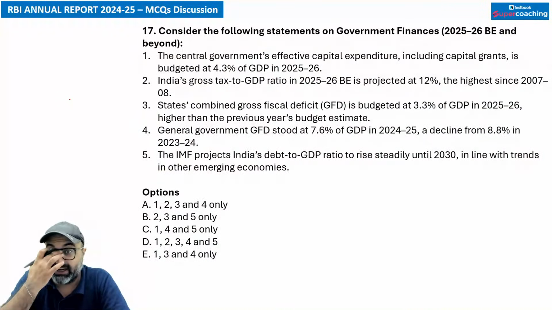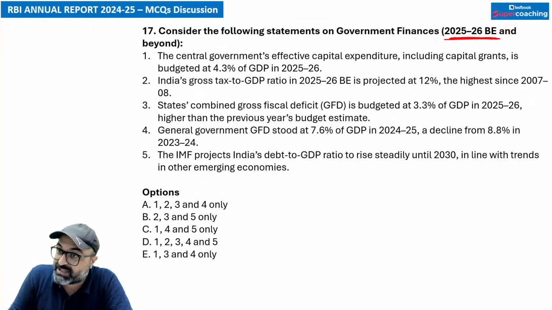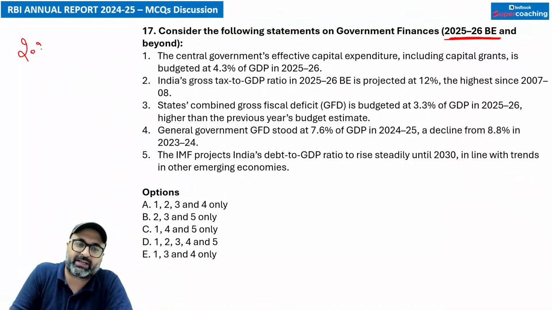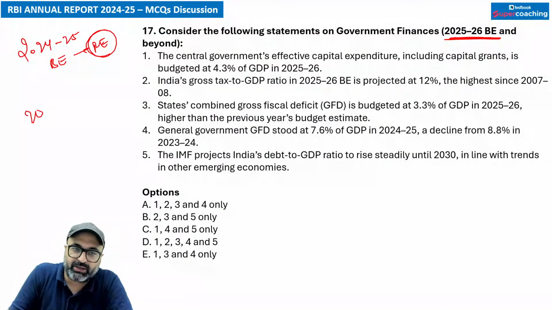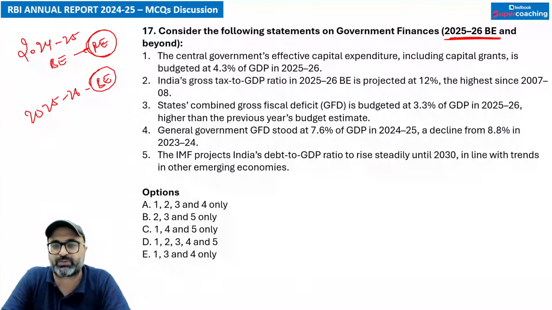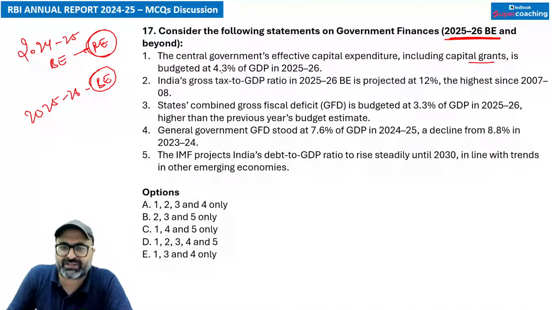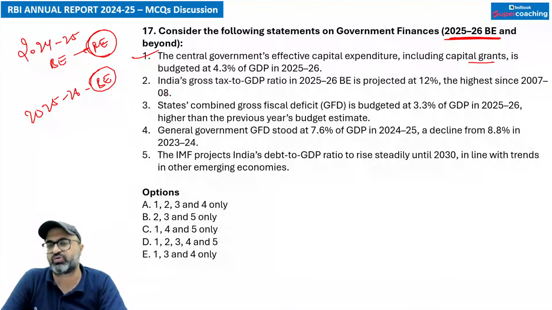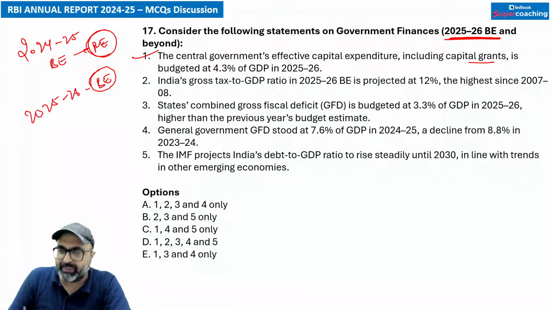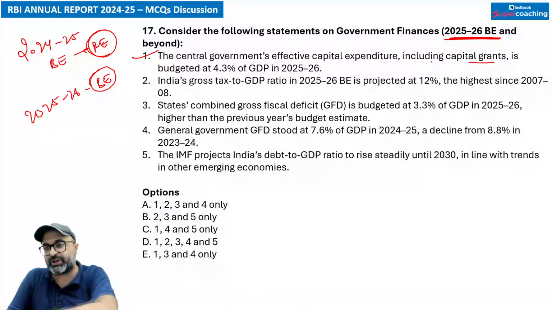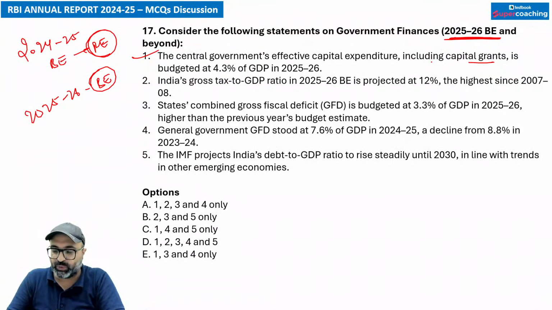Next question. Consider the following statements on government financing, but this time you have to talk about the budget estimate for 2025-26. I hope आपको पता ही है 2024-25 के budget estimate थे, फिर revised estimates आए, ये important है. 2025-26 के लिए budget estimates are important. So let's talk about the budget estimates. What this says: central government's effective capital expenditure, including capital grant, is budgeted at 4.3% of the GDP. That is true. India's gross tax to GDP ratio is projected to be 12% and it is going to be highest since 2007-8.